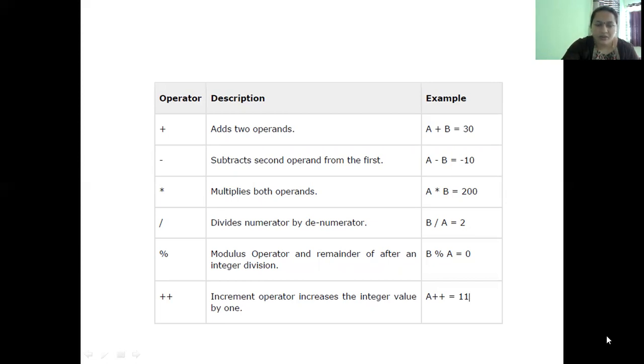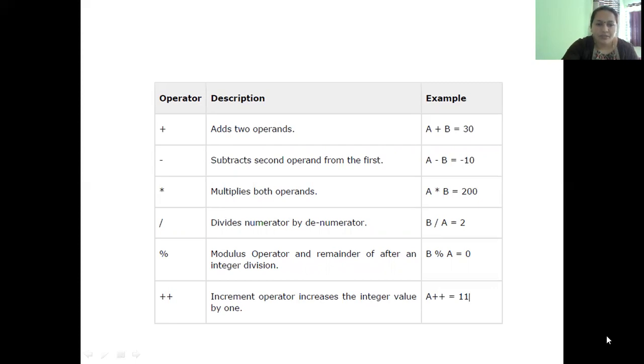Star operator will multiply the 2 given operands. So we say the data values are the operands. Actually, when I say operand, it is nothing but the variable names or the data values. So A into B will yield 200. 10 into 20 is 200.